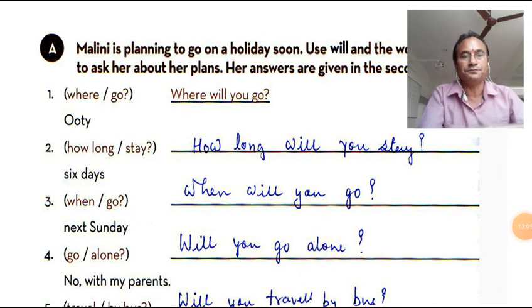And the fourth one: go alone. Ask the question: will you go alone? The answer is no, with my parents. Then travel by bus. Will you travel by bus? No, by train. And the sixth one,